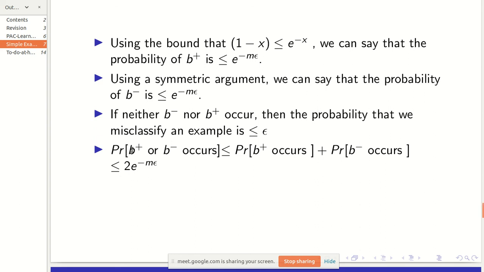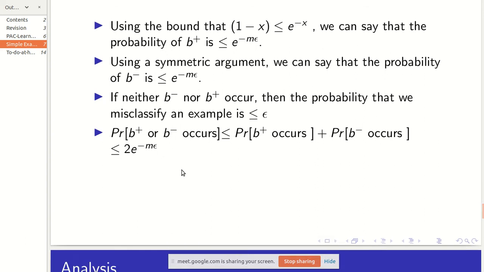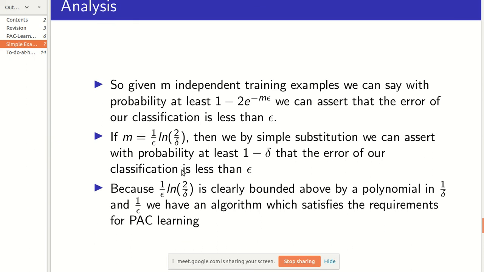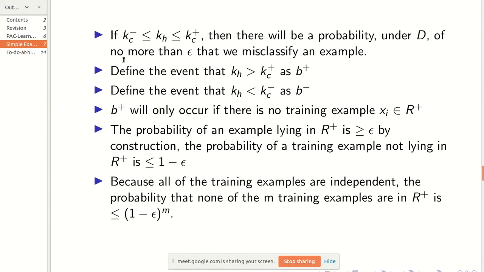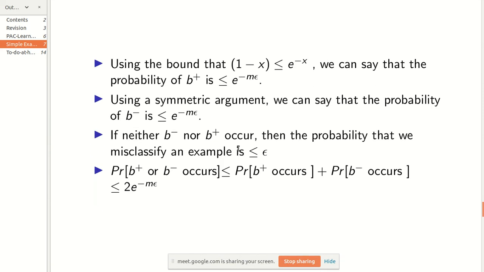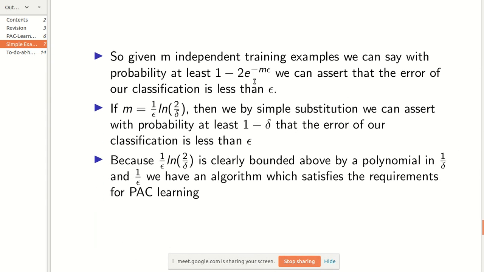The probability that either b plus or b minus occurs is less than or equal to the probability that b plus occurs plus the probability that b minus occurs. This is just the union bound: P of A union B is less than or equal to P of A plus P of B. So we can add these both, and we'll get 2 e to the power minus m epsilon. So this particular condition will be satisfied with probability at least 1 minus 2 e to the power minus m epsilon. That's pretty much clear.